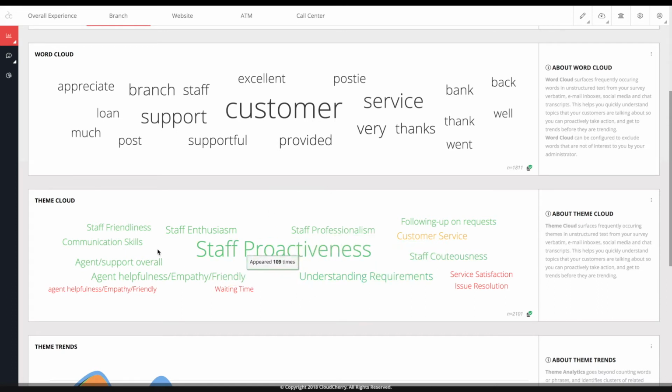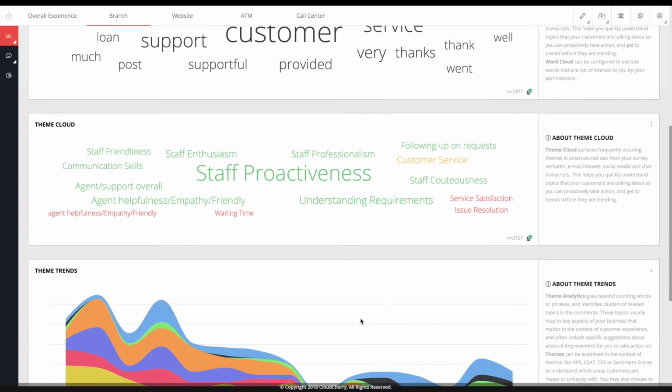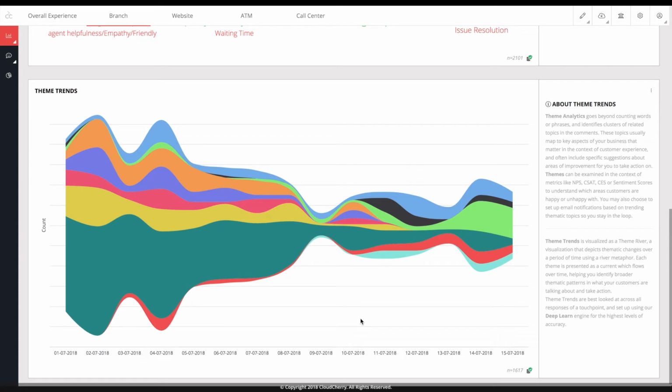Now, in addition to looking at these broader patterns, it may also be helpful to understand trends over time. We present this as a theme river, which uses a river metaphor so that you can understand broader currents of trends that are emerging. So, for instance, communication skills had just a minor uptick, but a broader overall trend was how staff proactiveness has reduced over time. But in contrast, in the month of November, we started to see certain other areas like customer service, which went up. So this would help you understand at a broader level certain key downtrends or uptrends about what customers are talking about.